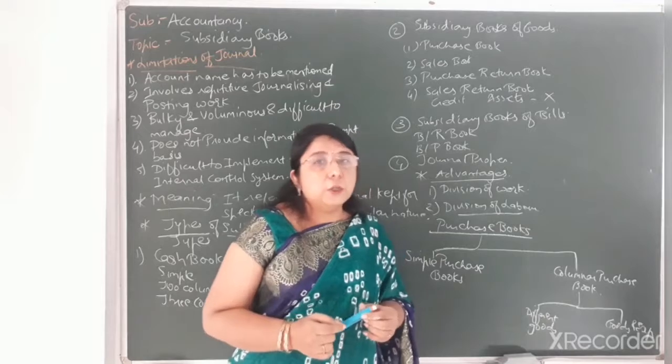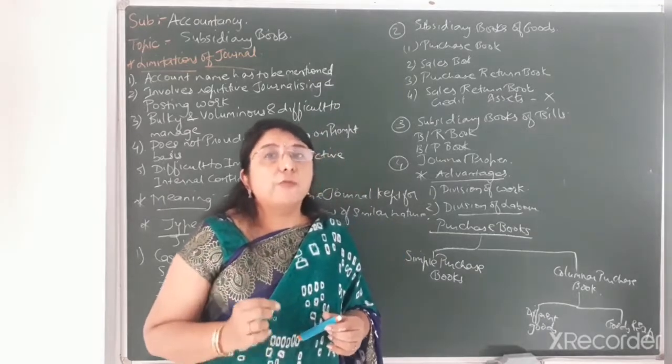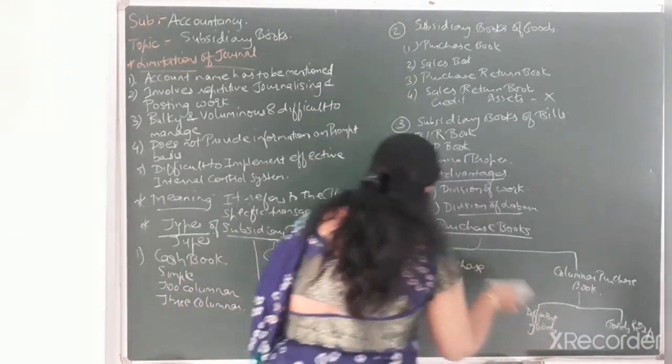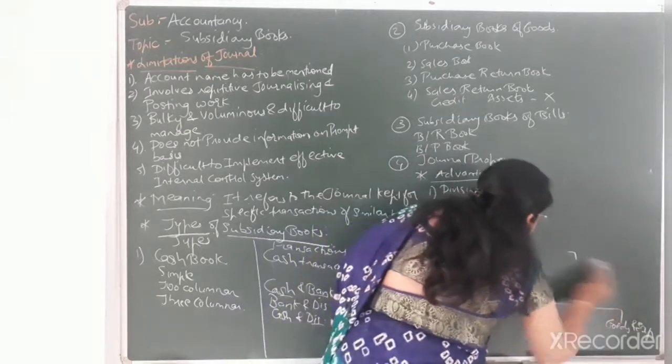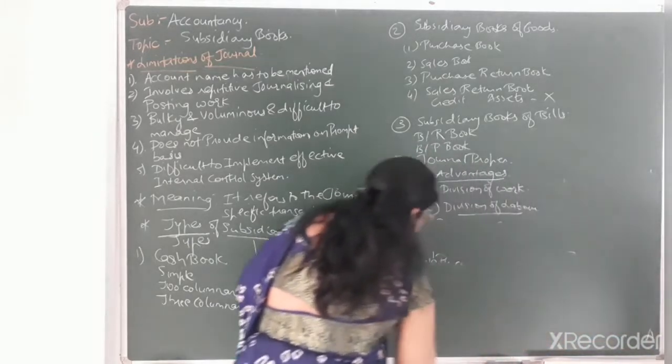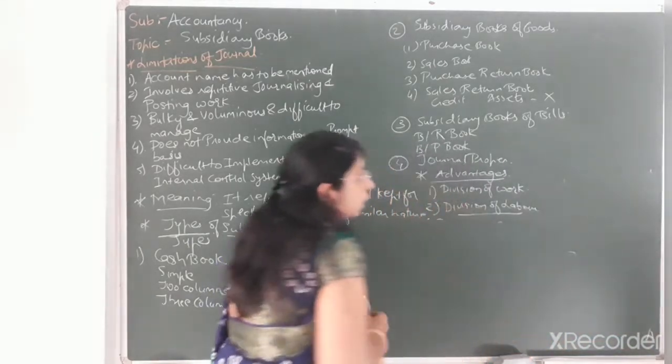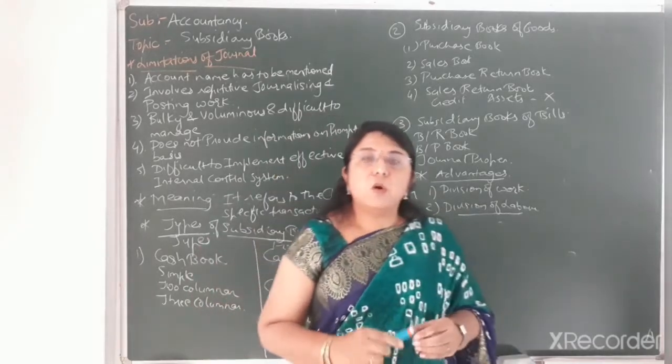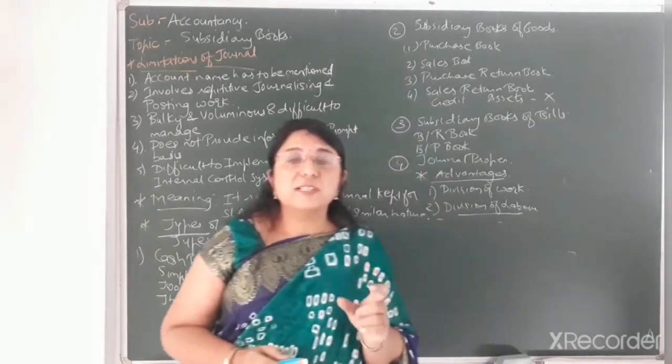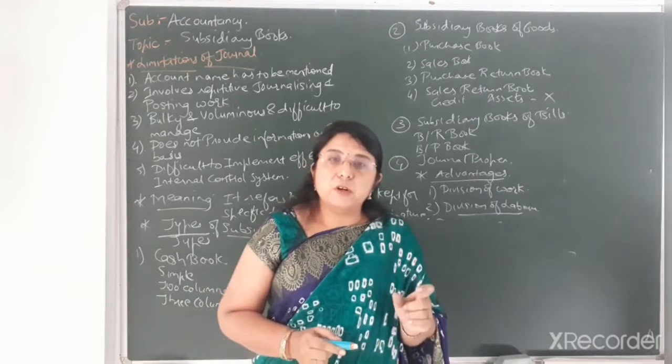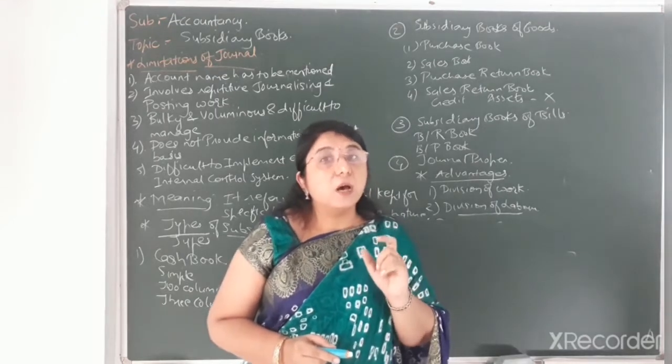Now I'll explain to you the specimen of purchase book. For making the specimen of the purchase book, you always have to give the heading and the name of the person in whose books you are preparing the purchase book.